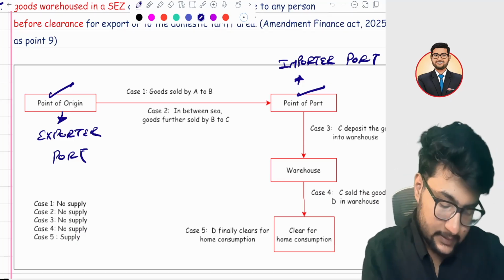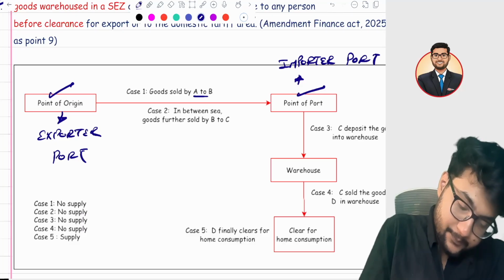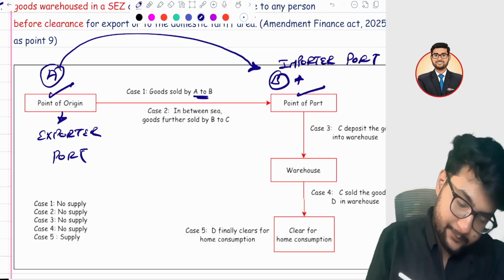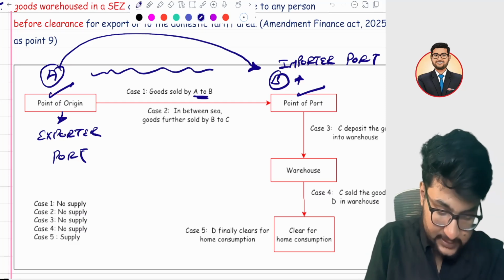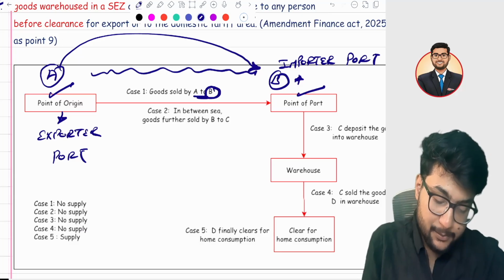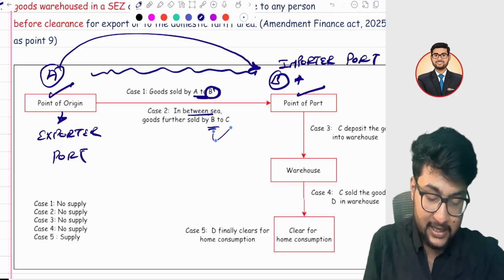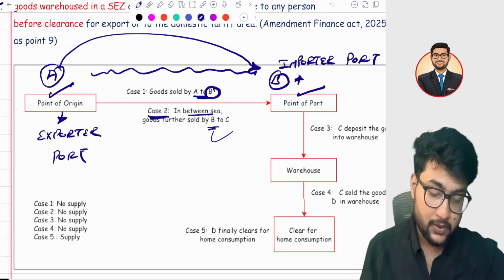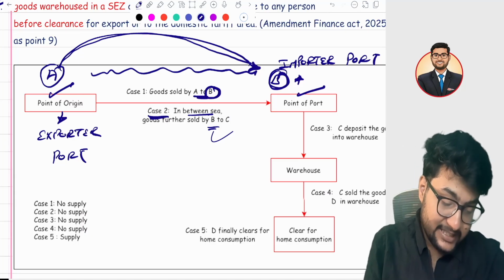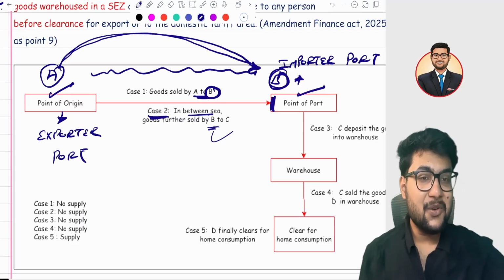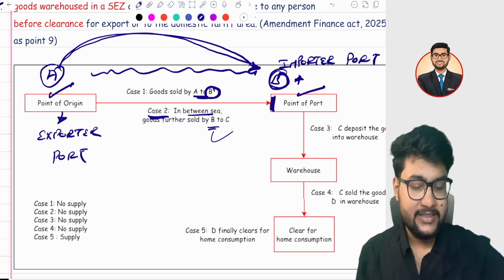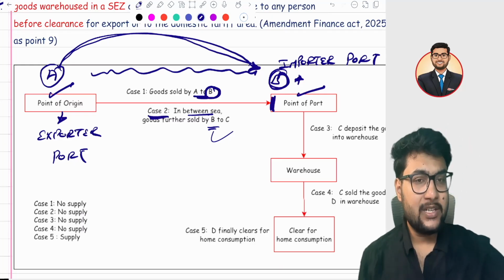Suppose, let's take here A and B. A is an exporter, B is an importer. So A sold the goods to B. Now the goods is in between, and during that time B sells the goods to C. There's another transaction case too: B sold the goods to A. Means the transaction between A and B, and the goods haven't reached India. If any goods don't reach India, they are not liable to be chargeable under GST. So case 1 between A and B is not a supply at all.